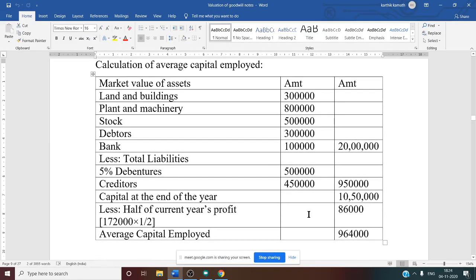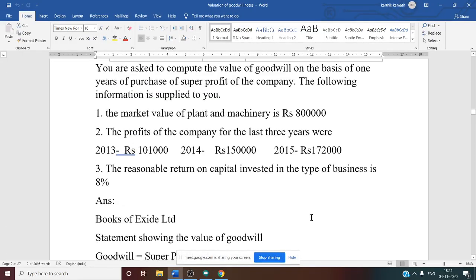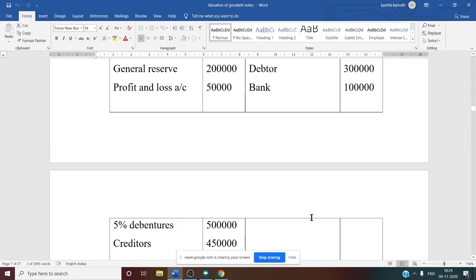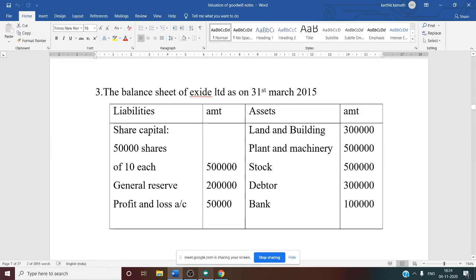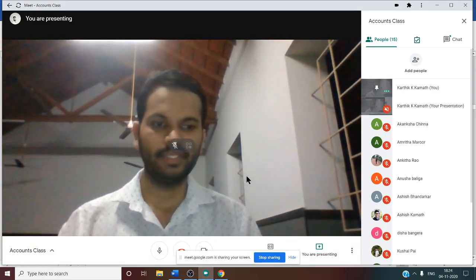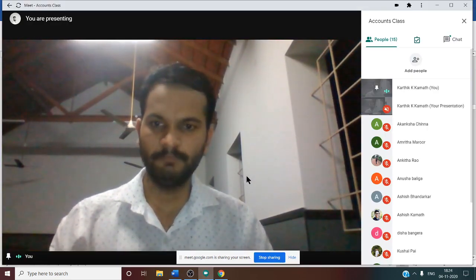So a very, very simple problem, a very basic problem. Again, this type of problem comes for 12 marks. Yes. So any doubt regarding this problem, you can ask me. Any doubt regarding this particular problem?